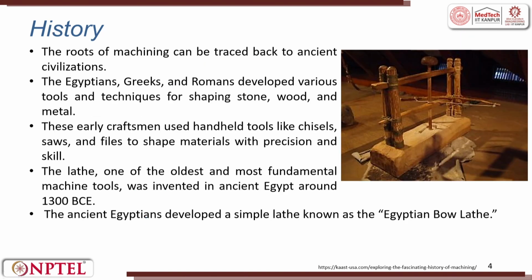If we look into history, machining has been existing for quite some time. Whenever they wanted to make some design on wood, they have been using machining operation. When they wanted to drill a hole on a wood, they have been using machining operation.